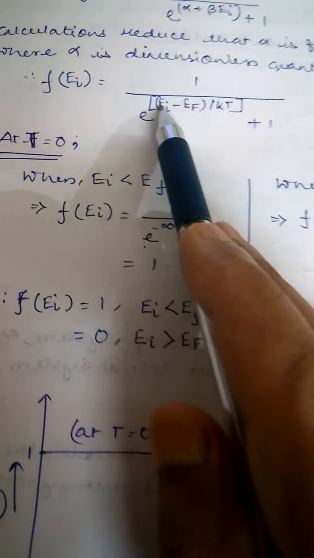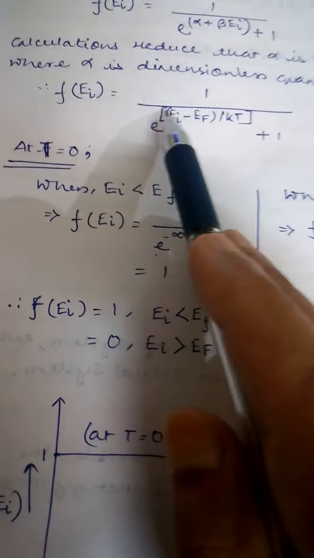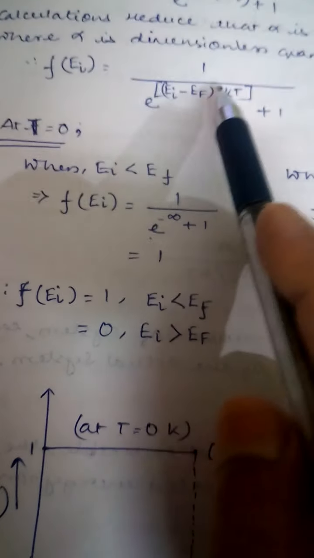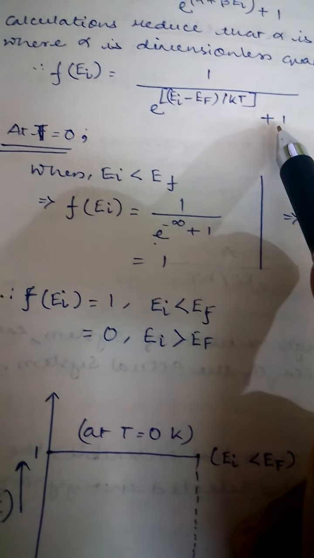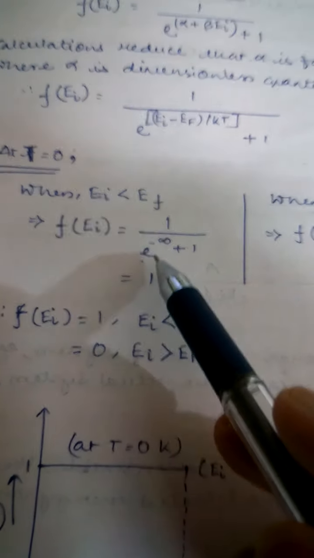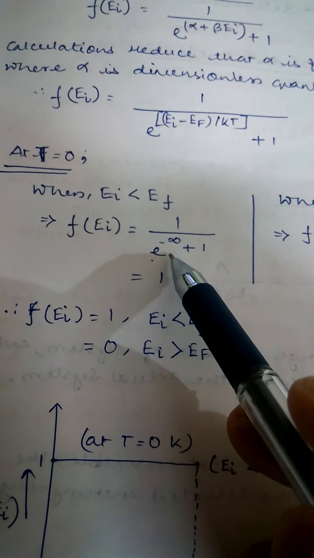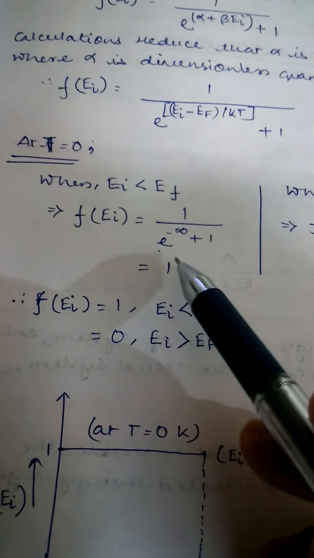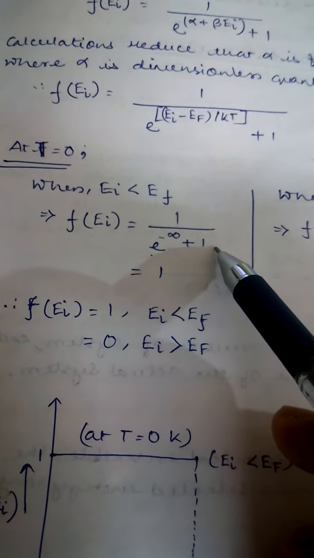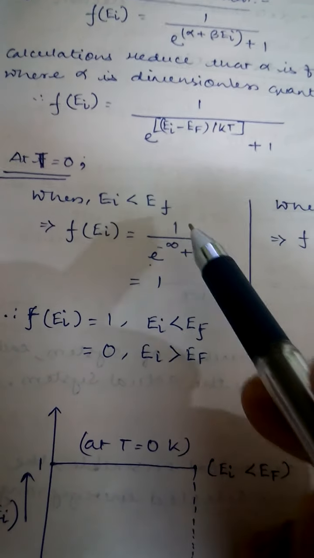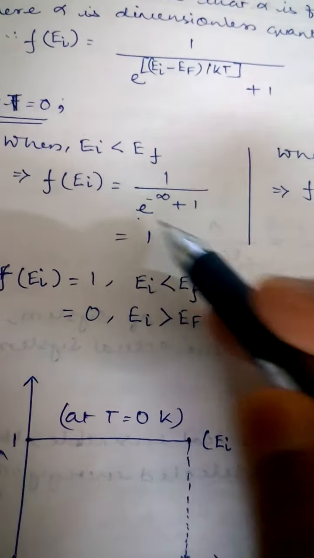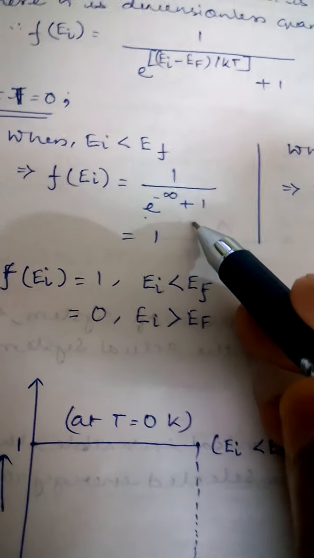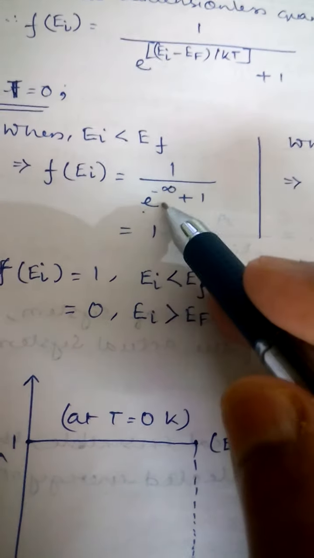So e to the power of a negative value by 0 means e to the power minus infinity plus 1. e to the power minus infinity means 1 by e to the power infinity, and 1 can be neglected, so it is tending to 0. 1 by a large number means 0.